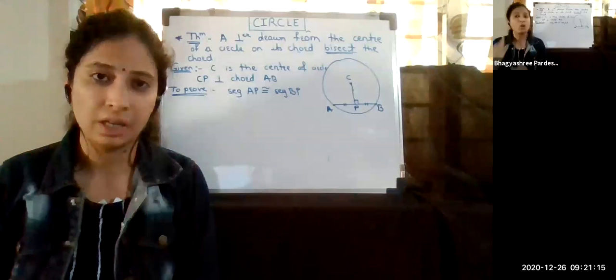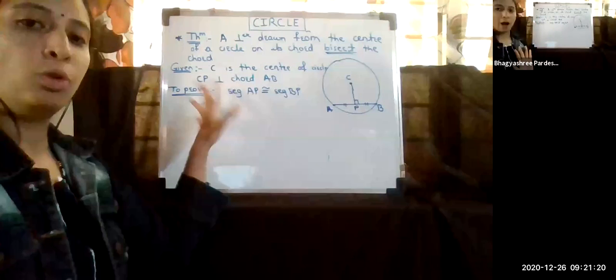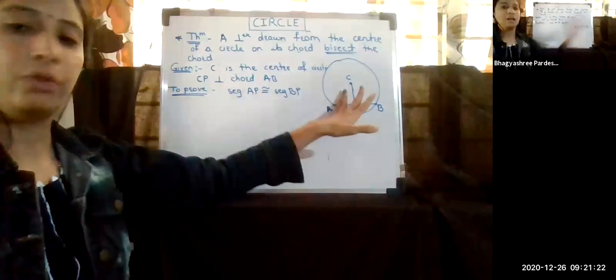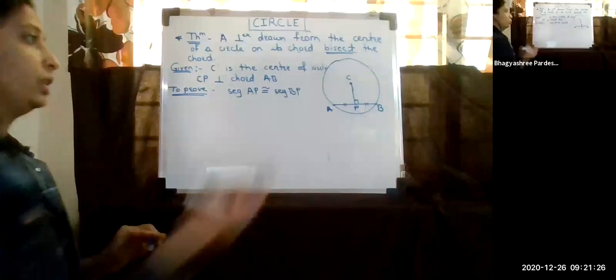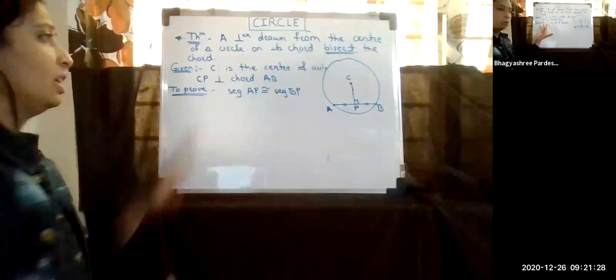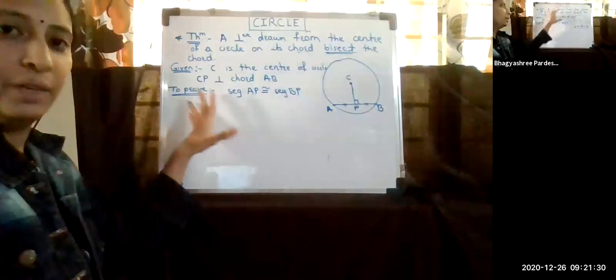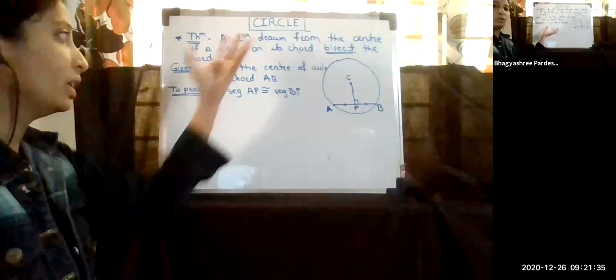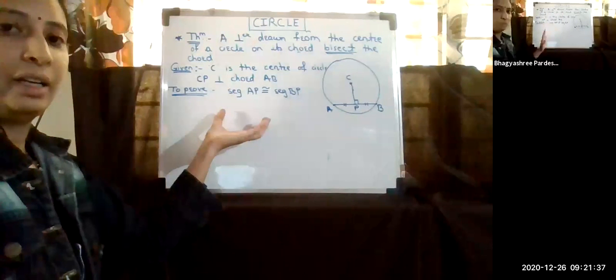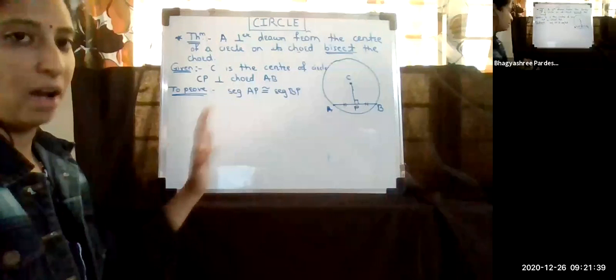So how is the marking scheme? For given and to prove, you will get a half mark. For figure, you will get a half mark. Okay, so remember this thing. Figure is the most important thing. Given, to prove: here nothing is done, only the statement is rewritten. And for this, miss, whatever is given, that we have to rewrite. And for that, you are getting a half mark here. And half mark is very, very important in board exam.